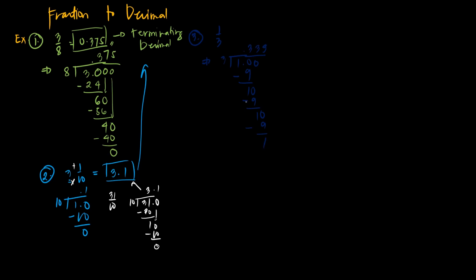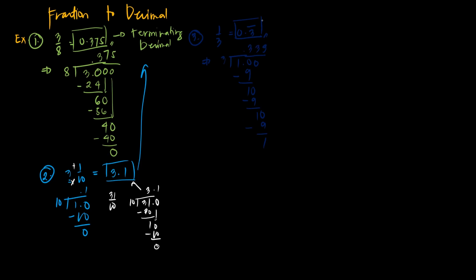So what you notice, class, is that it is non-terminating and repeating. Therefore, we stop there because we know that it is already repeating. So 1/3 is equal to 0.3 with a bar on top. The bar on top means it is a repeating number and non-terminating.